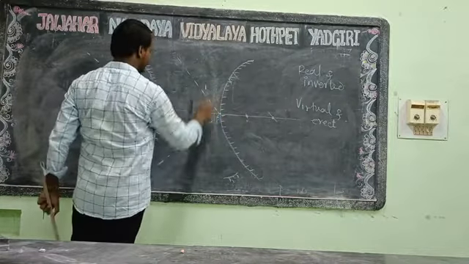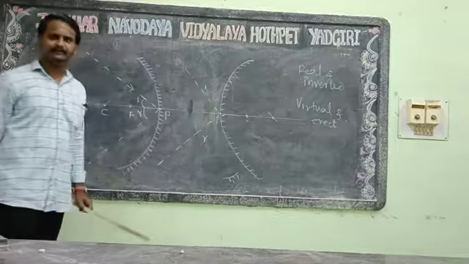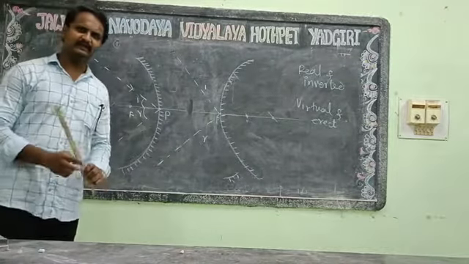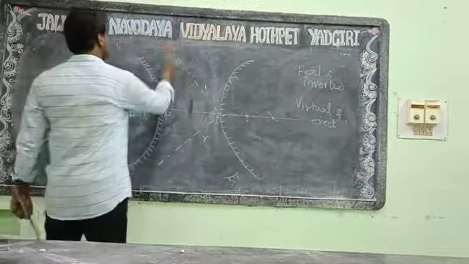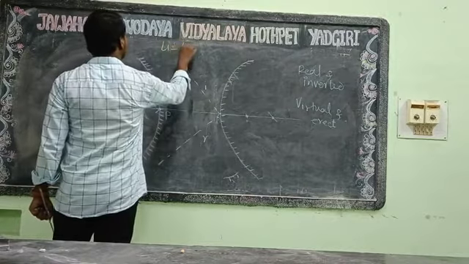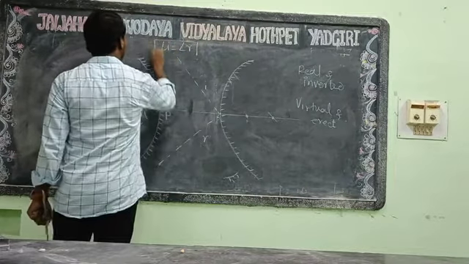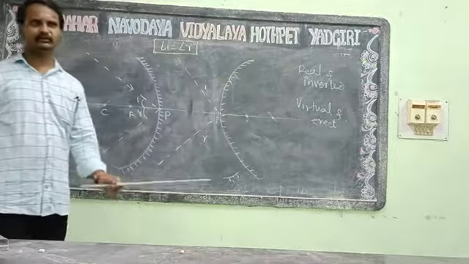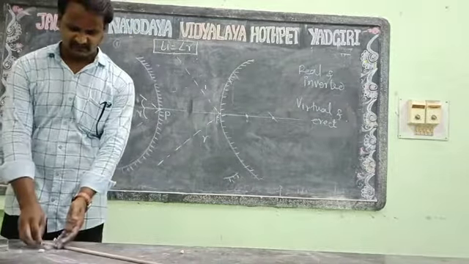This is the incident ray and this is the reflected ray. In the fourth case, the angle of incidence is equal to the angle of reflection.